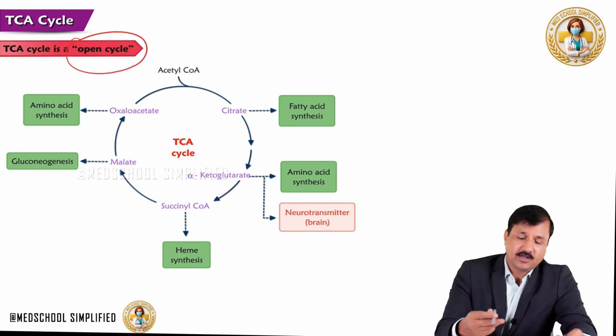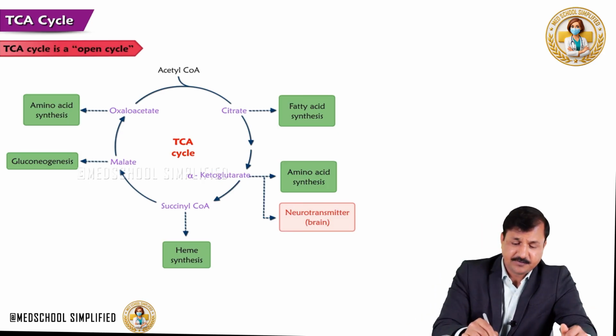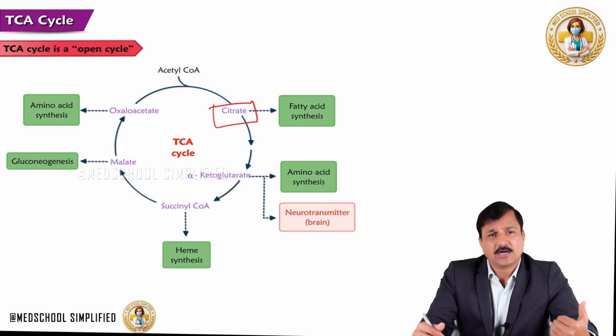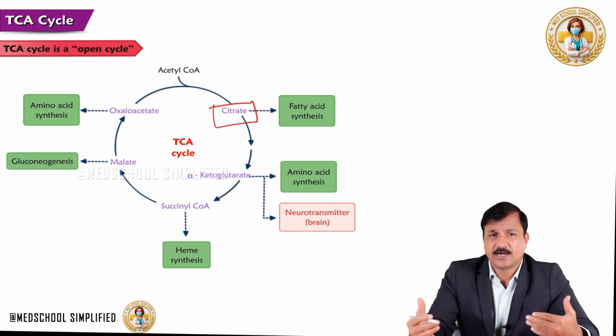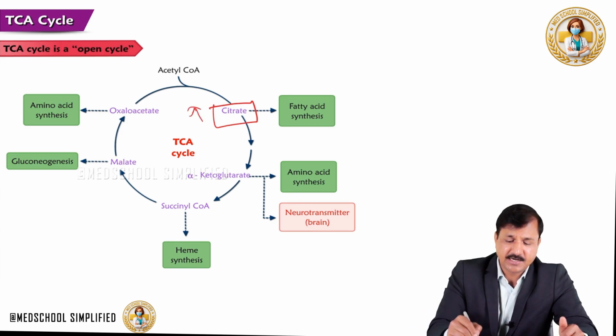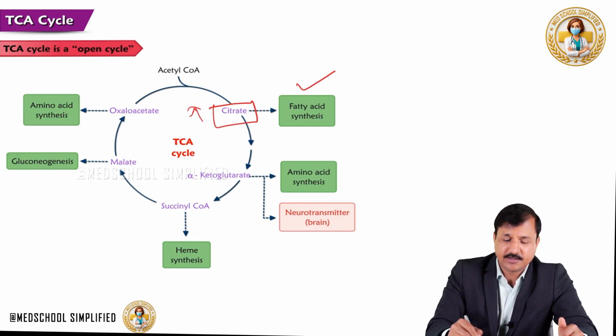Okay, now let's see what all the things that can be taken out of the TCA cycle to make new molecules. Like citrate: whenever a person is in fed condition, citrate can build up because NADH accumulates, and it will have a negative effect on isocitrate dehydrogenase and the other 2 enzymes that we have seen. And so when citrate builds up, that citrate will be moved out into the cytoplasm and be converted to fatty acid.